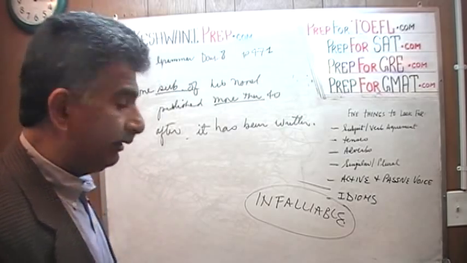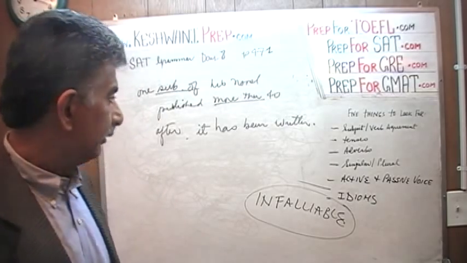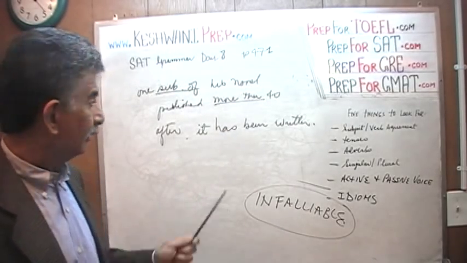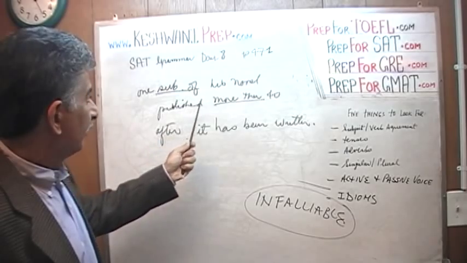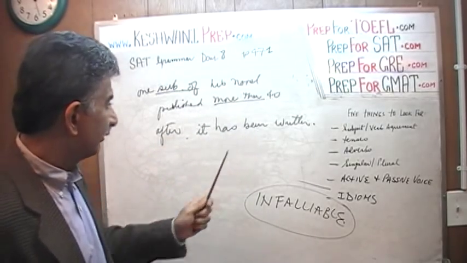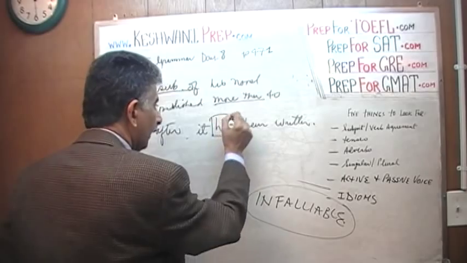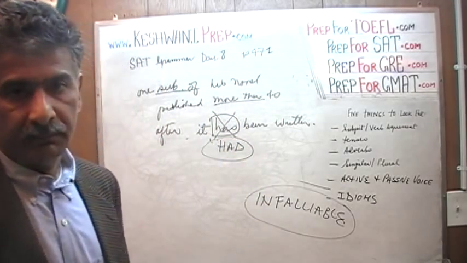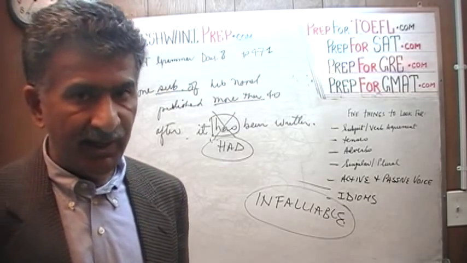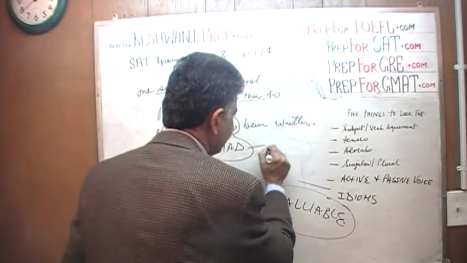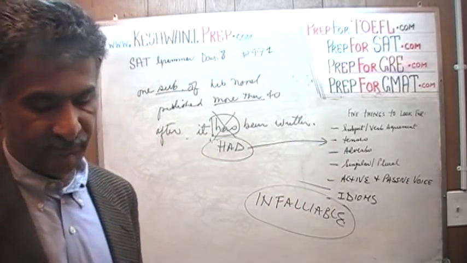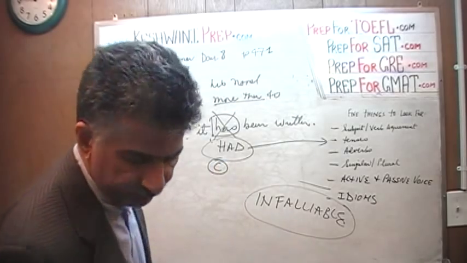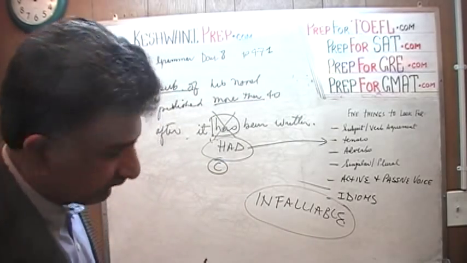Then it has to be in the past tense, because it is 40 years after it was written. So instead of saying it was published more than 40 years after it has been written, it should be 40 years after it had been written. We have to use the past tense, not has, but had. This one has to do with tenses. The answer is C. Let's move on to the next one, number 17.